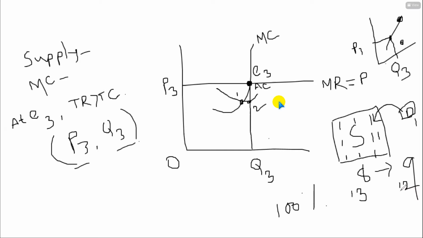Is the situation clear? Because now I am going to use this discussion in the diagram. So when there is abnormal profit, new firms will enter into the business. So when new firms enter into the business, does supply increase or decrease? Which one? Supply increases. Is it clear what I am trying to say?